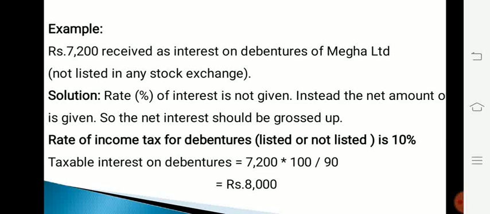Rate of income tax for debentures, whether they are listed or not listed, is 10%. Therefore, taxable interest on debentures is equal to amount of interest, that is 7,200 into 100 divided by 90, that is 100 minus 10, which comes to rupees 8,000.